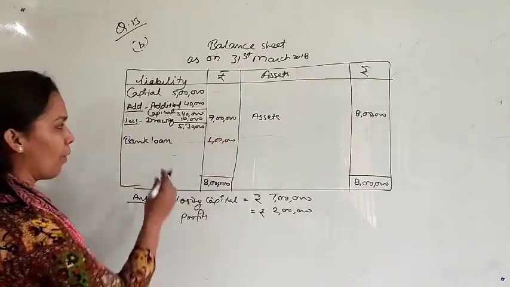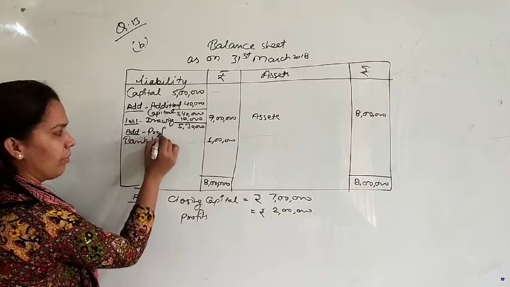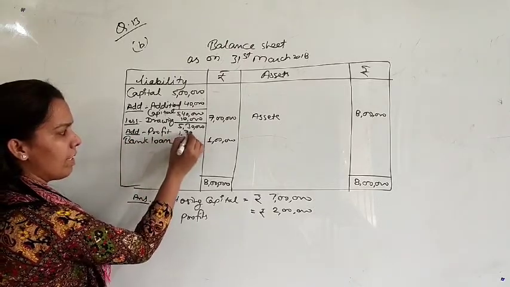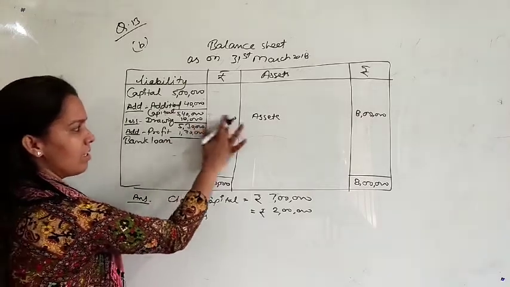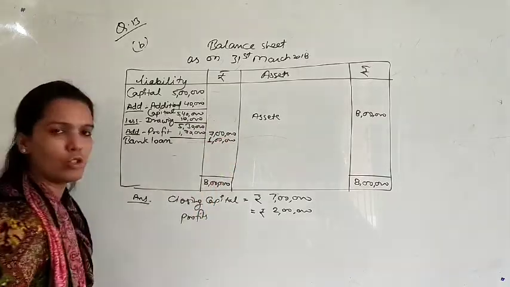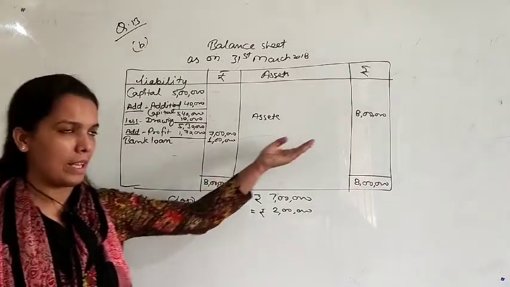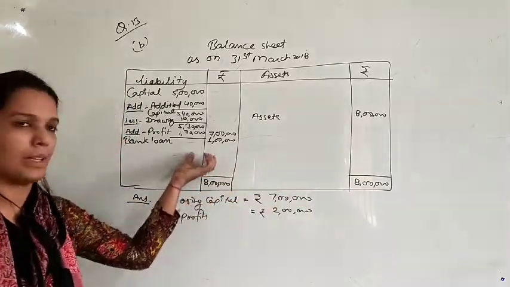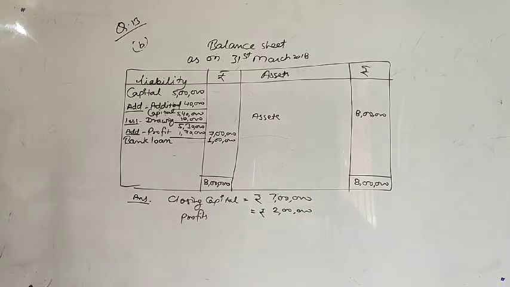It means the profit will be 1,70,000. Profit 1,70,000. So 530 plus 170 is 7 lakh rupees. So here you can write 7 lakh. This was your question number 13. Very easy question, and you can easily match it. Assets are always equal to liabilities plus capital. Let's start with the next question.